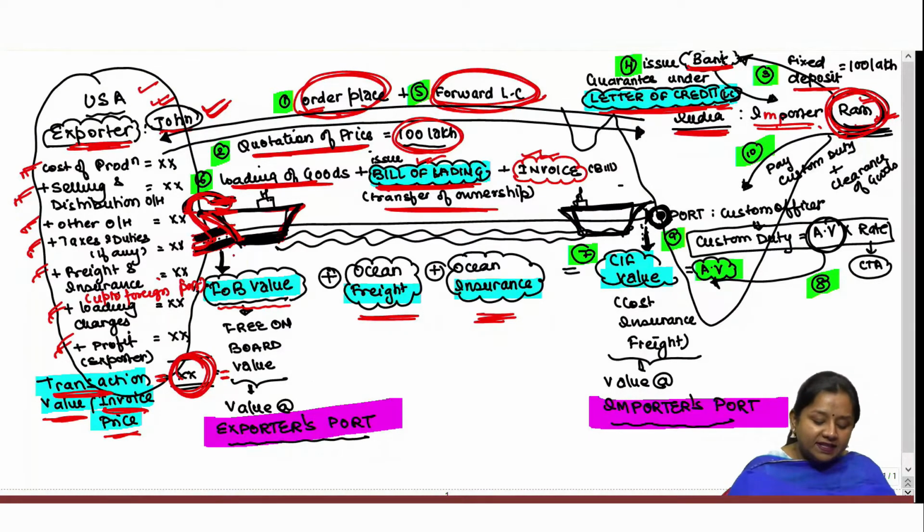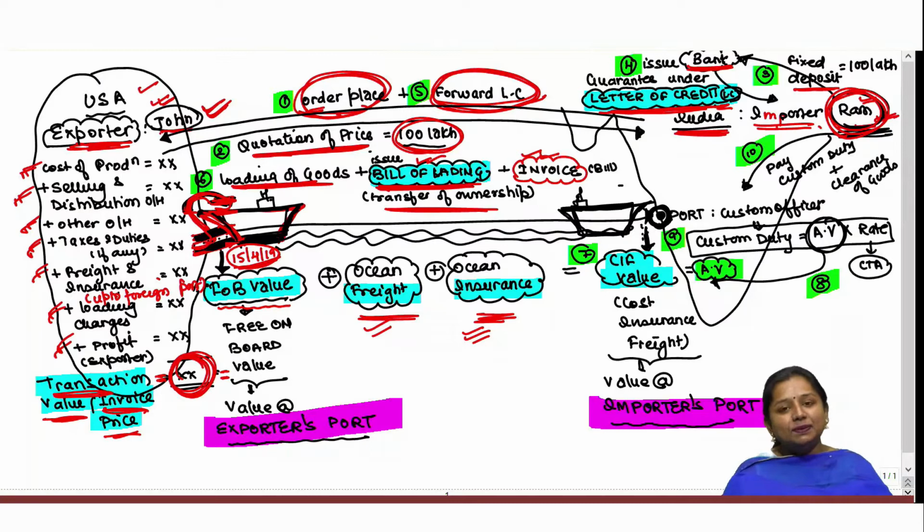For example, if I say that on 15th April 2019, these goods are loaded at the foreign port, then on the same date, the ownership of goods has been transferred in the name of Ram under bill of lading, then any other expense incurred post 15th April has to be borne by Ram himself, because now he is the owner of these goods.